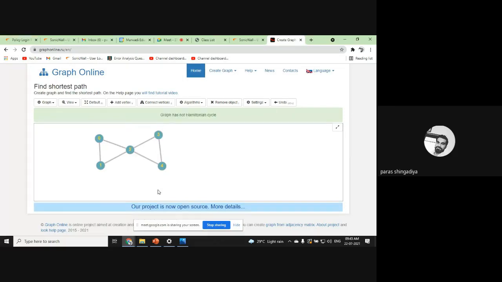So then we will check it, and here it is not Hamiltonian. So in conclusion it displays the graph as not a Hamiltonian cycle. Clear? If it is Hamiltonian, then we can easily predict that it is Hamiltonian. Let's check it. Let me just modify this graph.